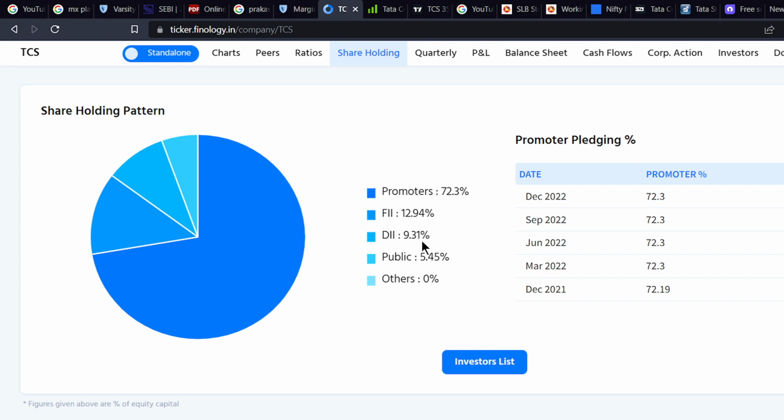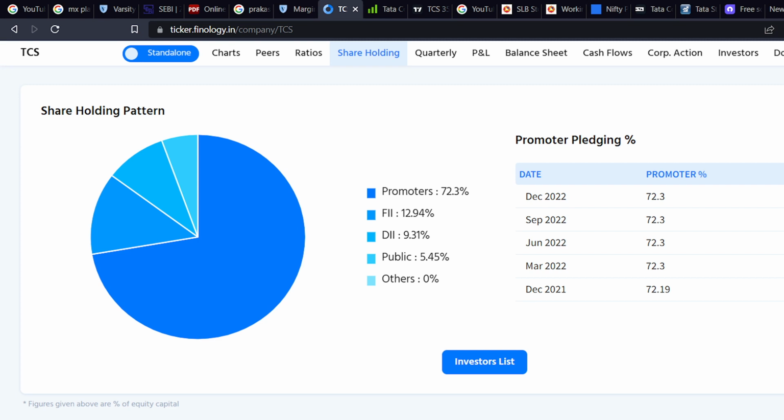For the safer side, you can invest where the promoter holds more than 40% and FII and DII are also there. You can see here that in December 2021 the promoters held 72.19%, and now you can compare, the promoter has bought more shares again. This is a good sign, you can invest like that.